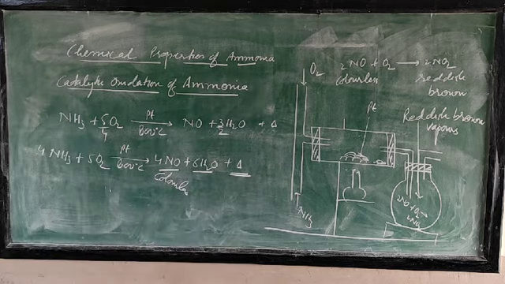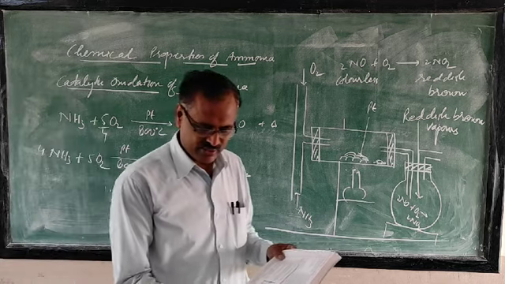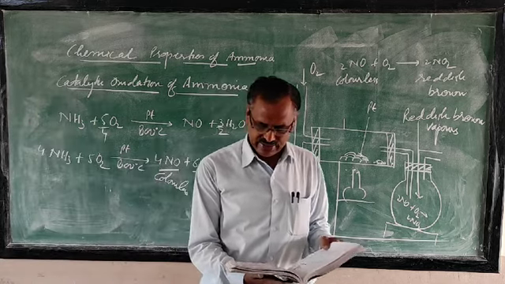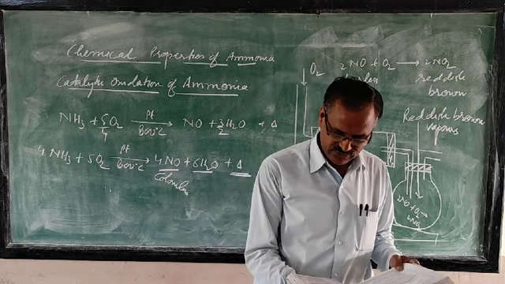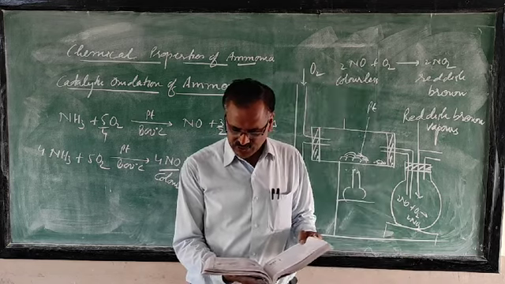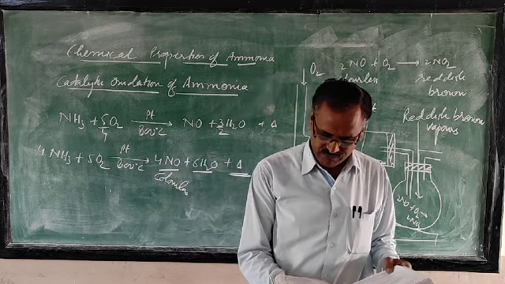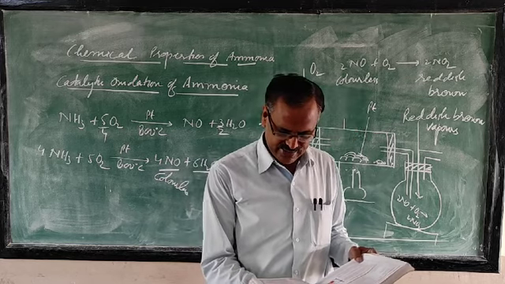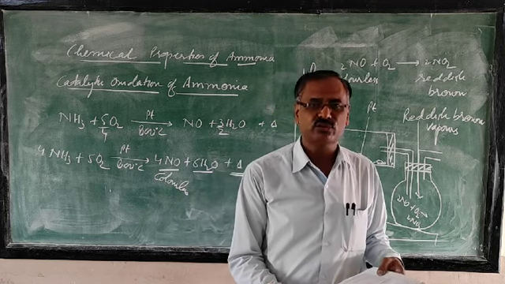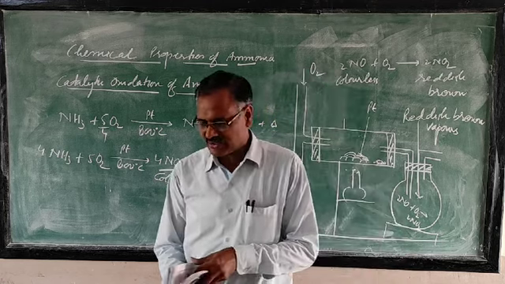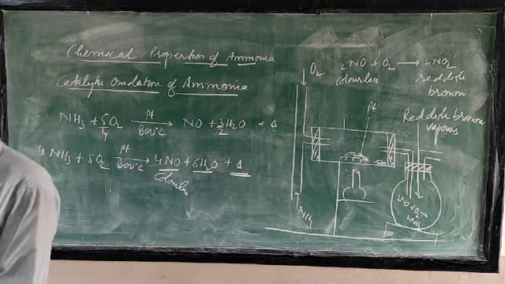So just mark there in your book, observation column, page number 171. The colorless nitric oxide formed on oxidation gives reddish brown nitrogen dioxide in the flask C. The platinum continues to glow even after the heating is discontinued, since the catalytic oxidation of ammonia is an exothermic process. So because of that, it will continue to glow.